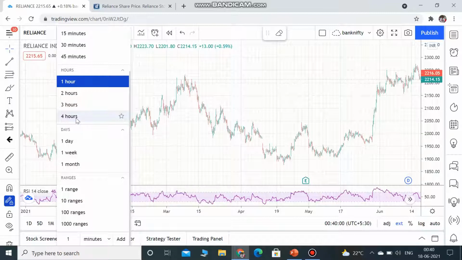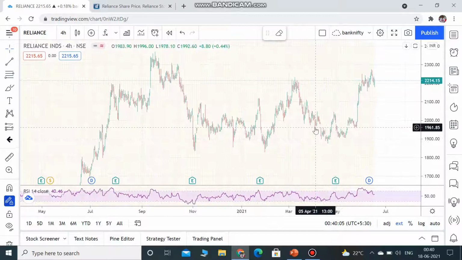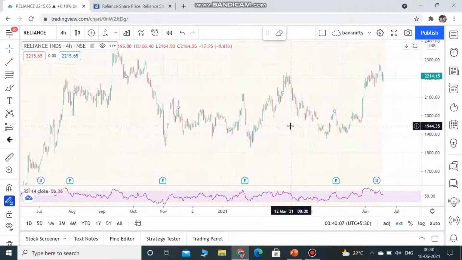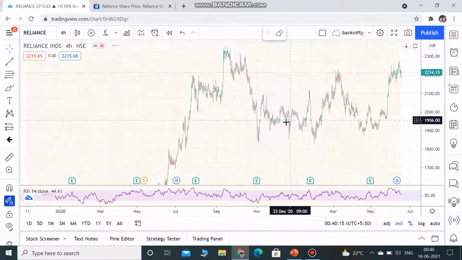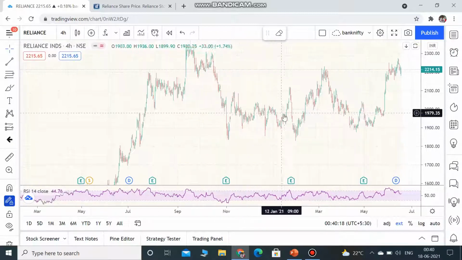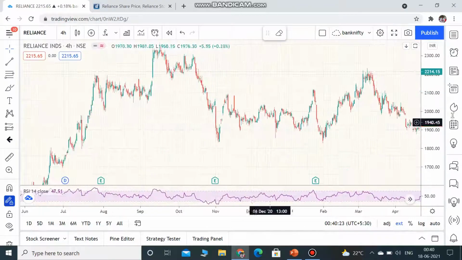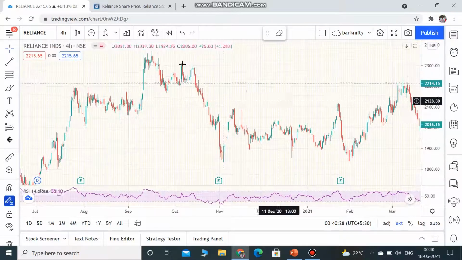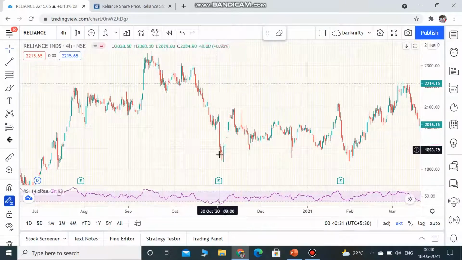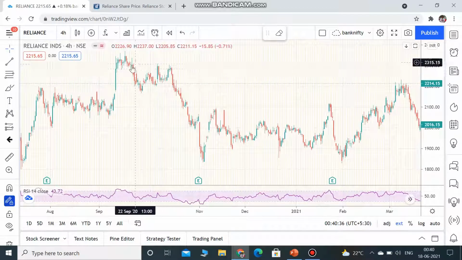So I will show on the 4 hour chart. Okay, as I've already told you, first you have to look for support and resistance. For every concept I'm going to teach, I have made a separate video, but I want to show an outer look here. Okay, so assume the stock kept falling from here. This is a 4 hour candle. One candle represents 4 hours.